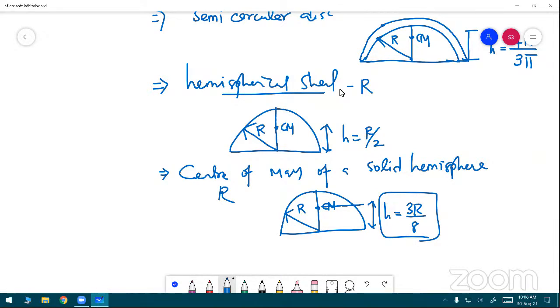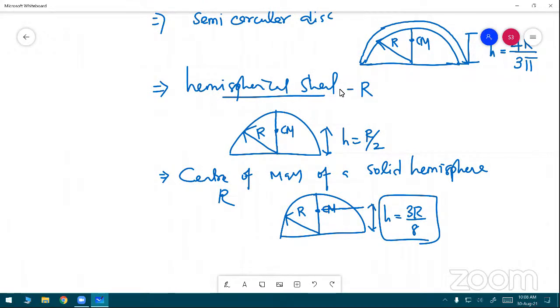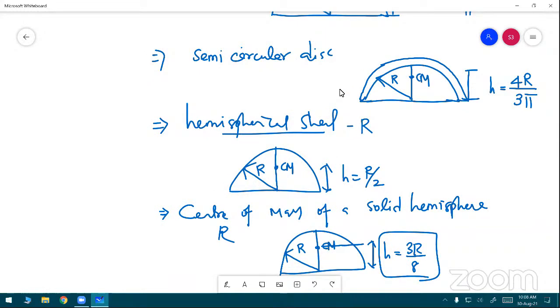The first one is the center of mass of a uniform semicircular ring, h is equal to 2r divided by pi. The second one is the semicircular disc. The third one is the hemispherical shell. And the fourth one is the center of mass of a solid sphere. Already you know well the center of mass formula.